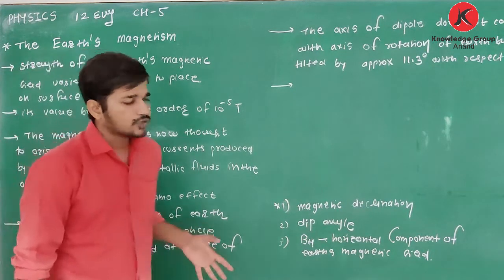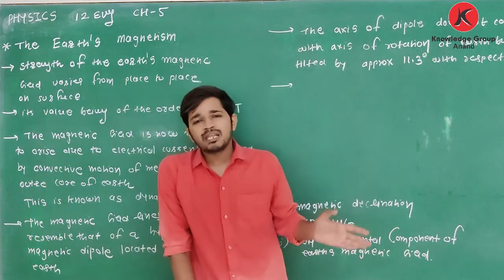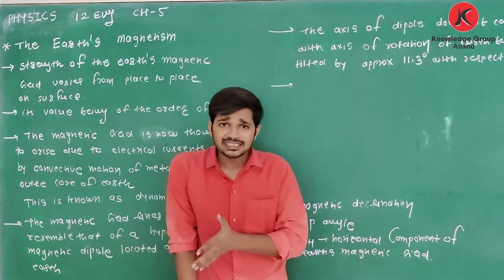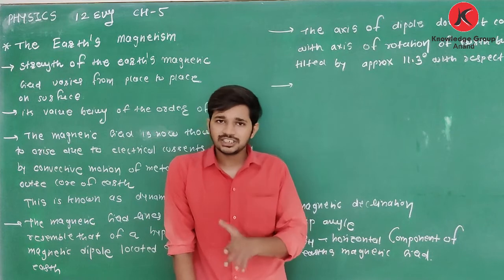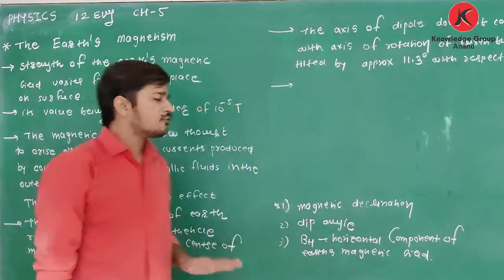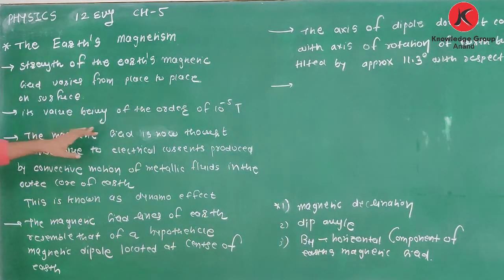Yes. On surface of Earth, value of magnetic field changes from place to place, but order of magnetic field is approximately 10⁻⁵ Tesla. So strength of the Earth's magnetic field varies from place to place on surface and its value is of the order of 10⁻⁵ Tesla.